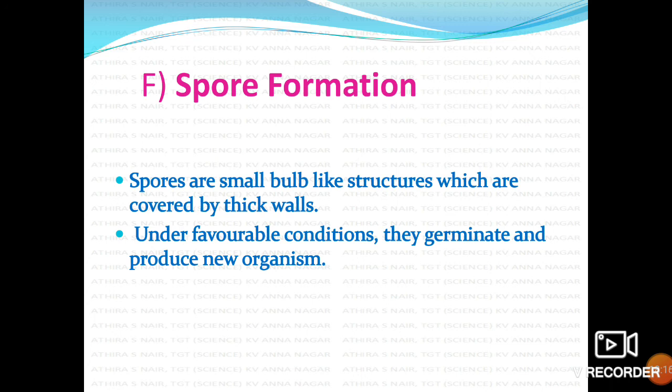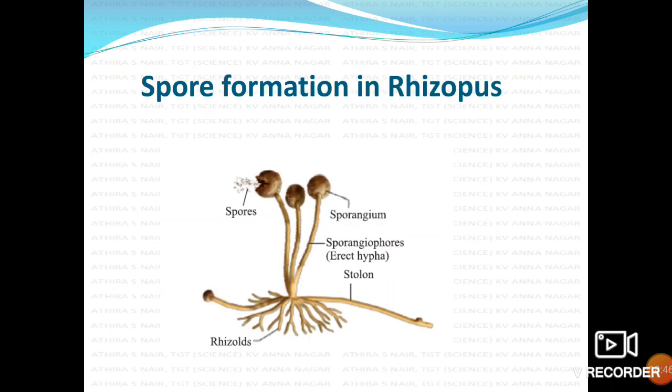Spores are small bulb-like structures which are covered by thick walls. Under favorable conditions, these spores germinate and produce a new organism. These spores can withstand unfavorable conditions because they have a thick wall. They will survive the unfavorable condition, and later when favorable conditions are there, the spores germinate to produce a new organism.